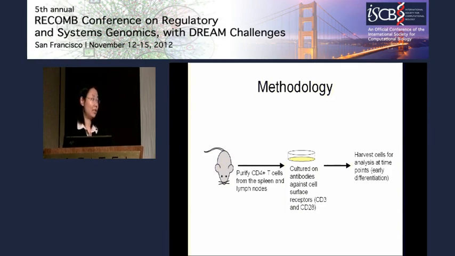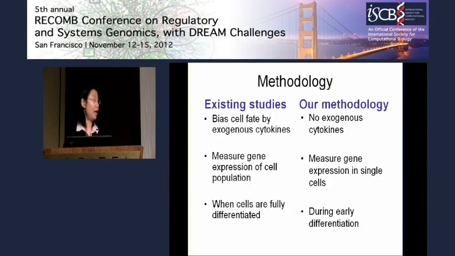But in our analysis, we focused on the early time points because we want to see how the cells make a decision. Distinguished from existing studies, in our design of the experiments, we did not bias cell fate by adding extra exogenous cytokines, and we measured the gene expression in single cells instead of at the cell population level. We also focused mainly on the early differentiation time points.